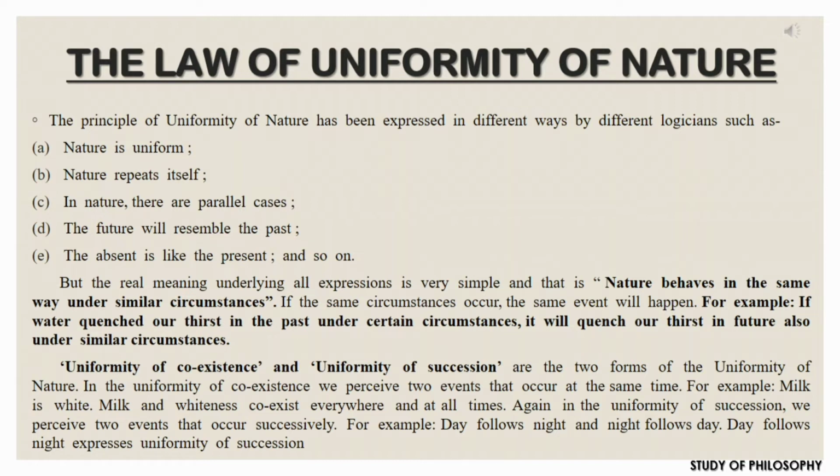Their coexistence is known as the uniformity of coexistence. On the other hand, uniformity of succession is when we perceive two events that occur successively. For example, day follows night and night follows day. Day follows night expresses the uniformity of succession.